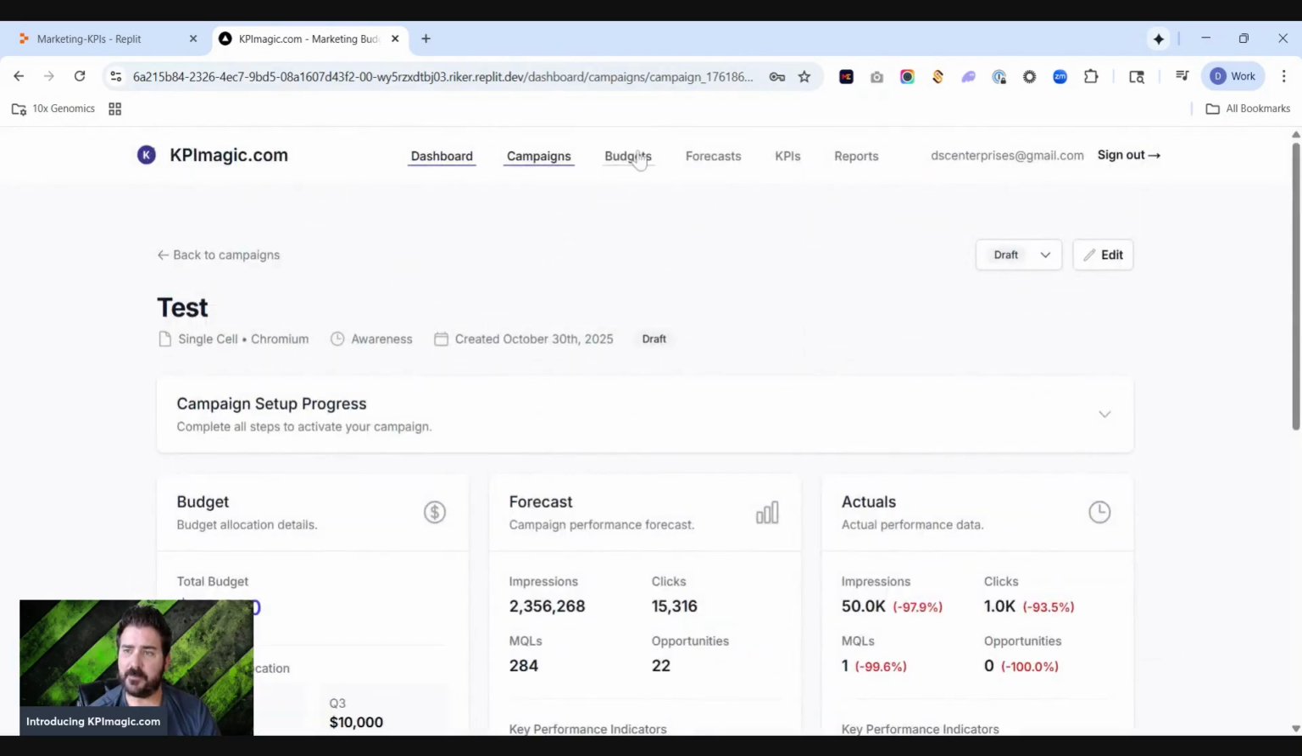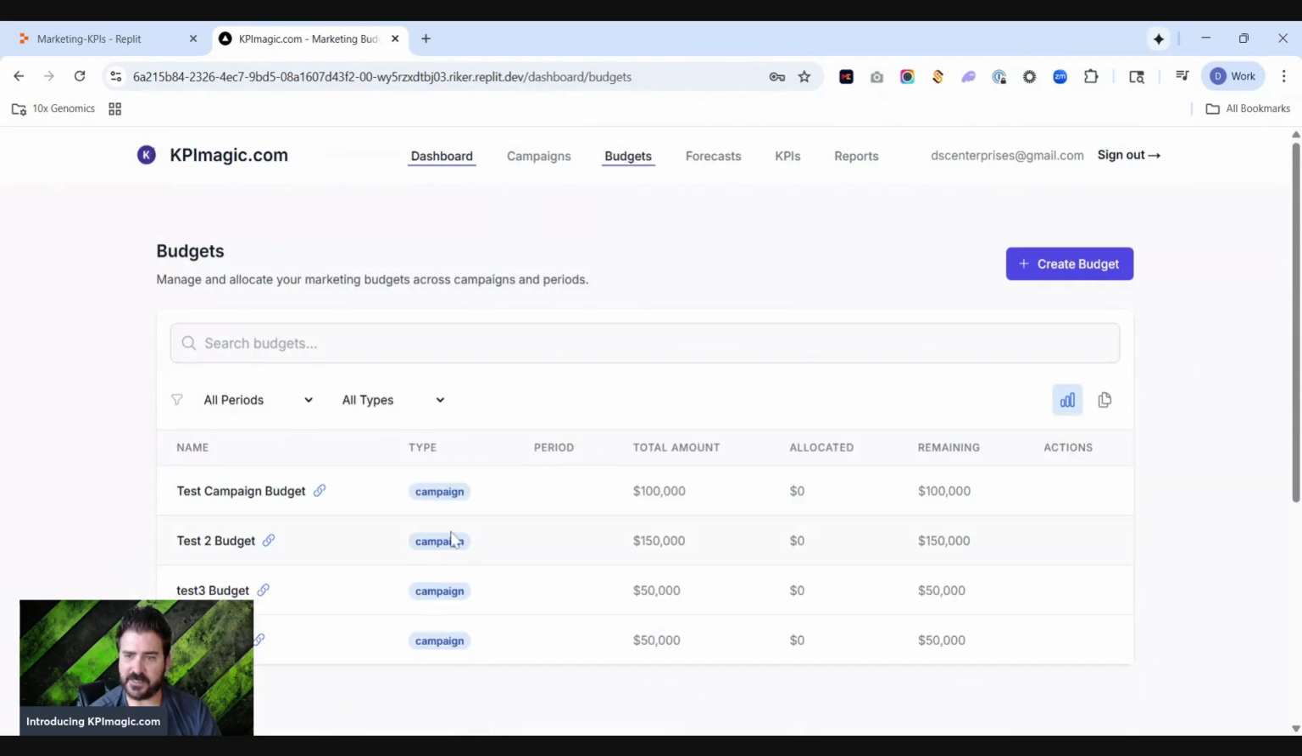And then you can go back to any of those budgets, forecasts, whatnot in this section, okay? All the budgets that are created are created here, and they're tied to a specific campaign.